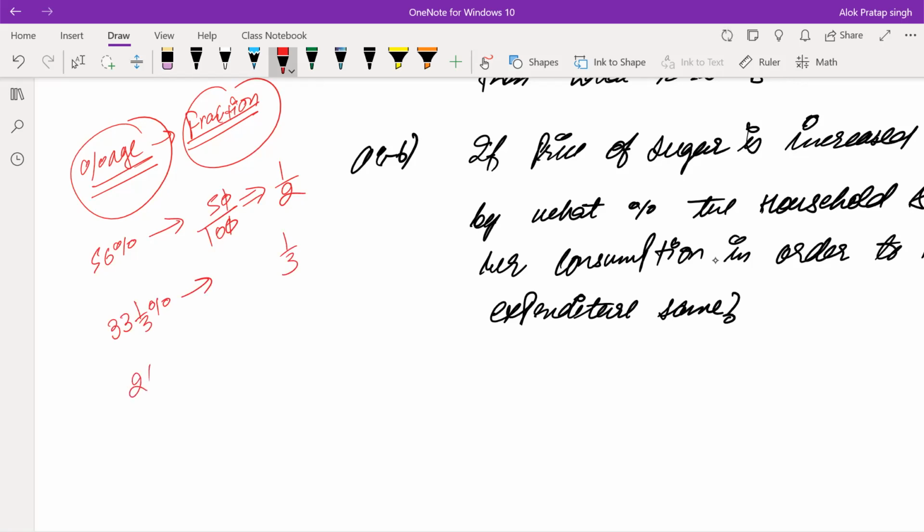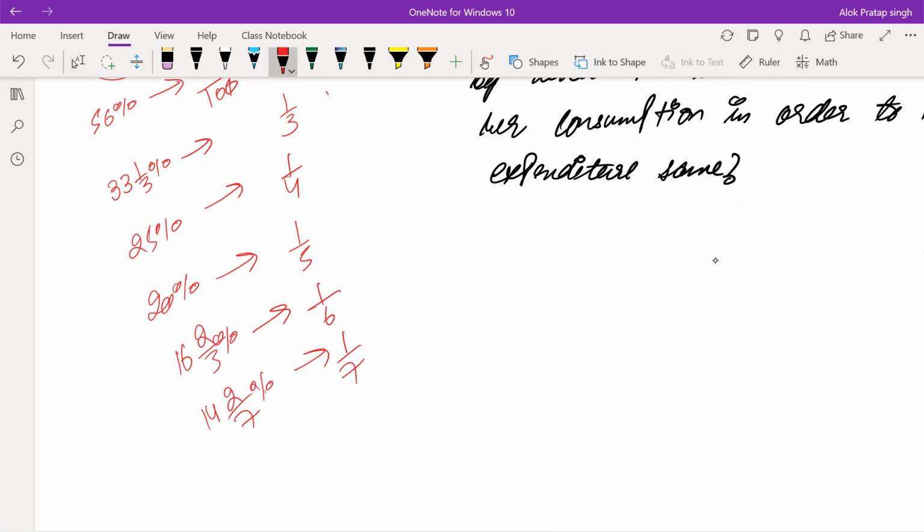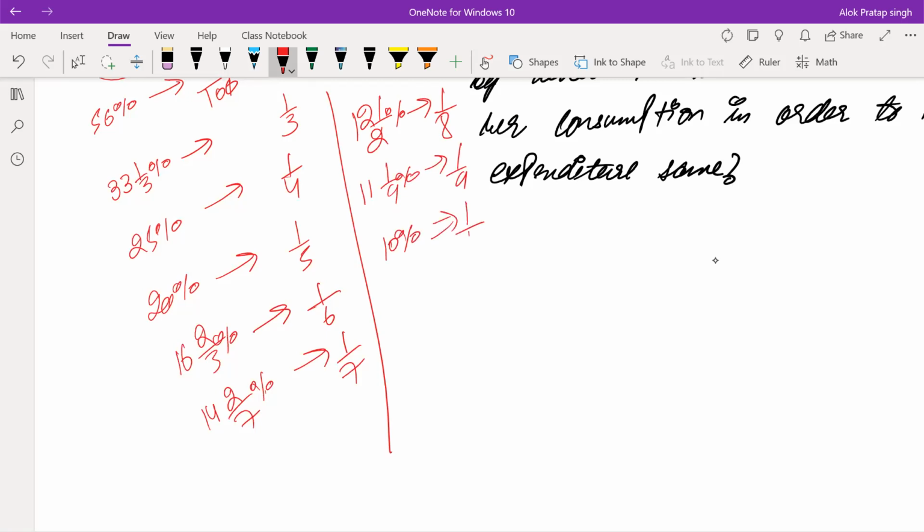If I talk about 25%, it will be 1/4. Similarly, 20% will be equal to 1/5. 16 2/3% will be equal to 1/6. Then we have 14 2/7%, which will be equal to 1/7. Then 12.5% is equivalent to 1/8. Then we have 11 1/9%, which will be equal to 1/9. Then 10%, finally, is 1 by 10.